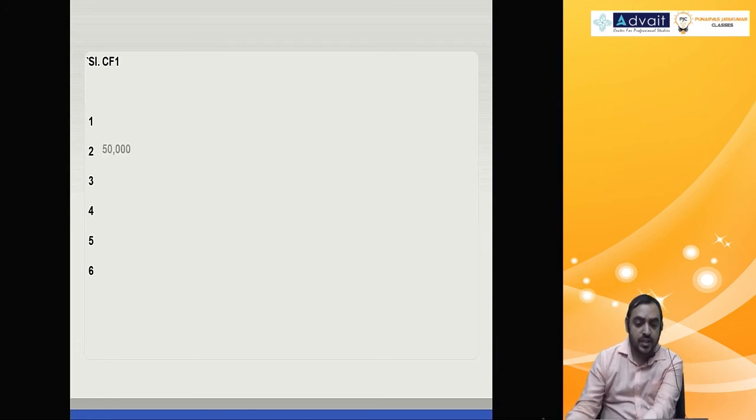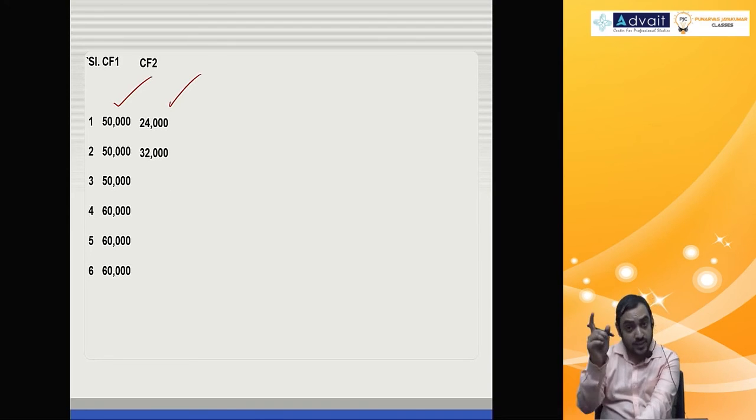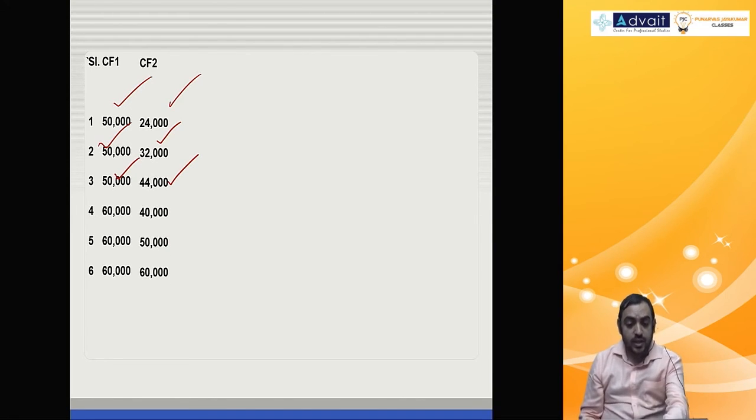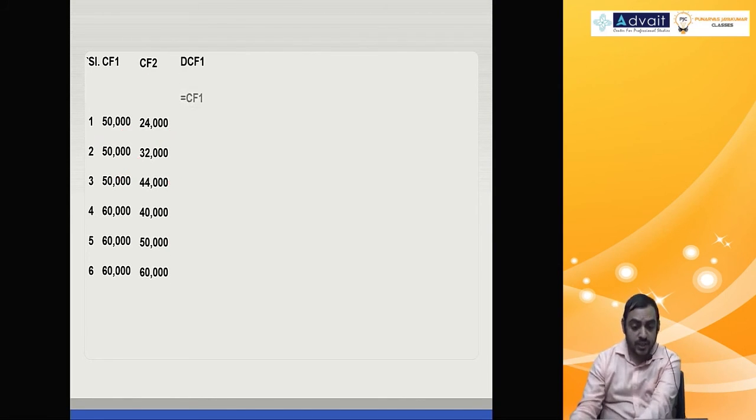See, cash flow of first year 50,000 and cash flow of second year 24,000, one set. Cash flow first year 50,000, cash flow second year 32,000, second set. 50,000 and 44,000, third set, and like that, 6 scenarios. We need the discounting factor, which is 0.909. So 50,000 into 0.909, first year discounting factor, present value is 45,450.